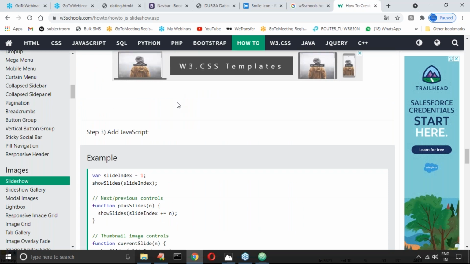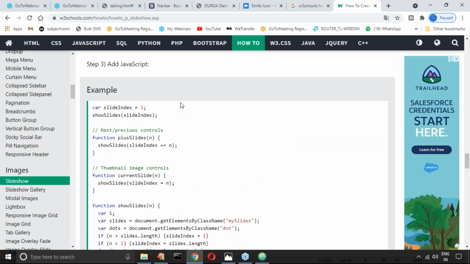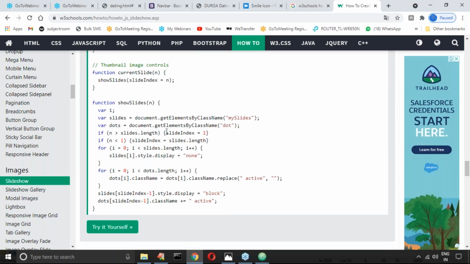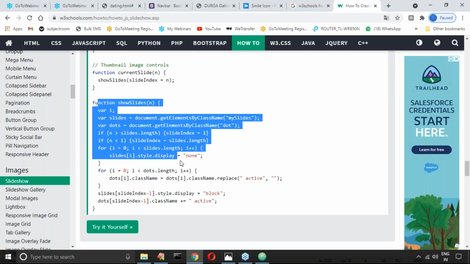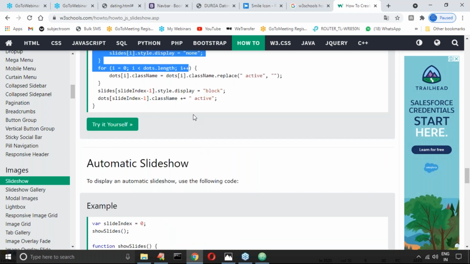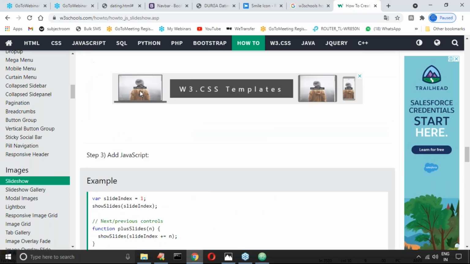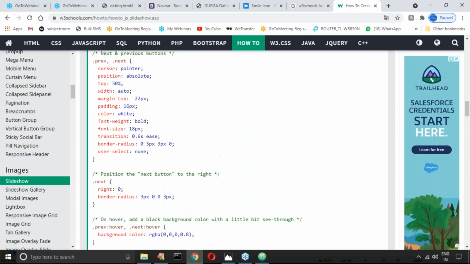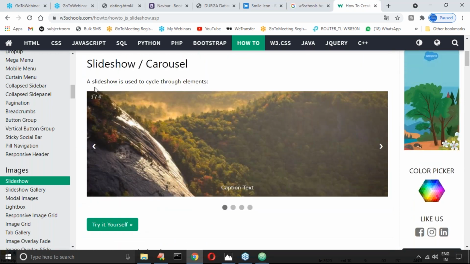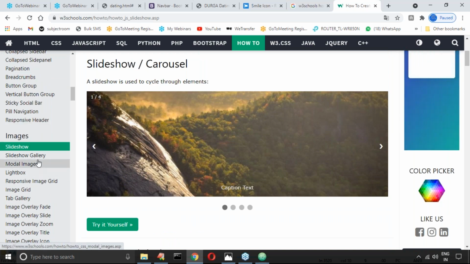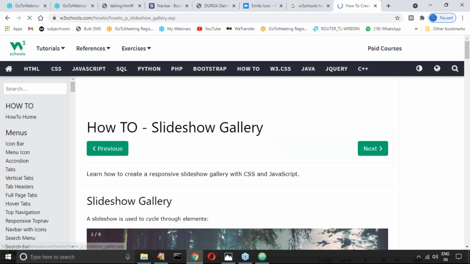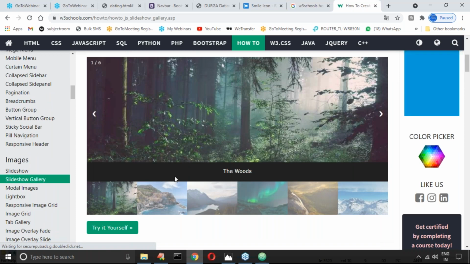Next, JavaScript also must be required, because to display the next slide, this JavaScript must be required. Have you observed, right? So this type of thing you have to take care of. If you can do copy paste kind of thing, then automatically it will work. Next, slideshow gallery. Sir, all the things will be there, so it will display.